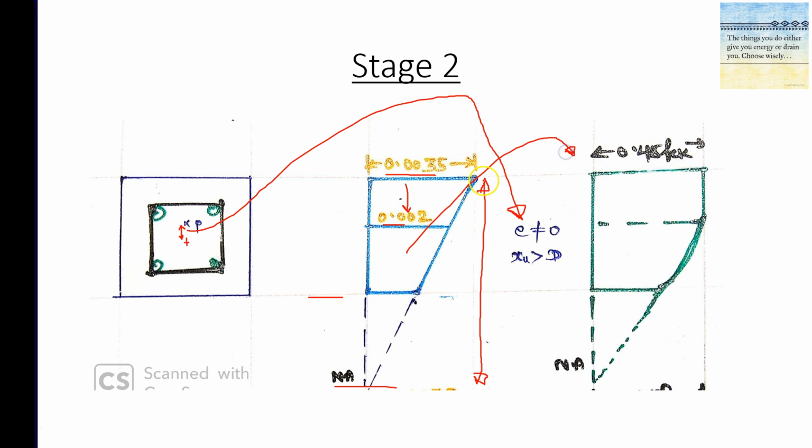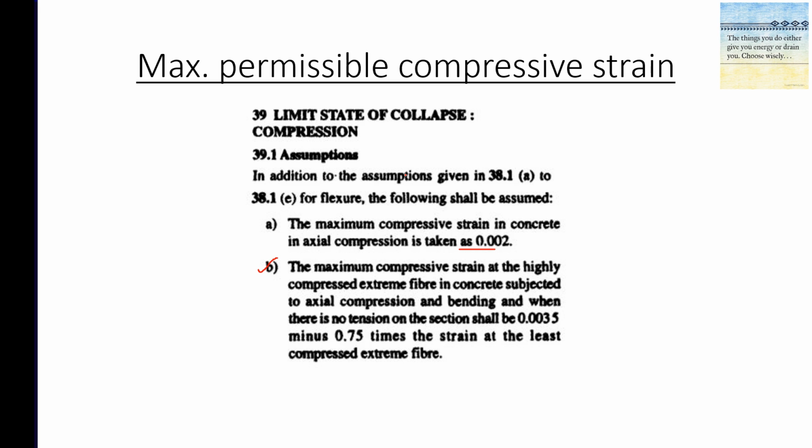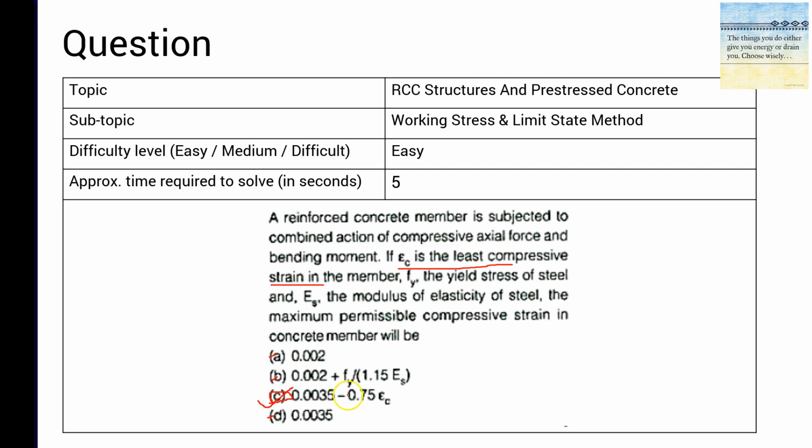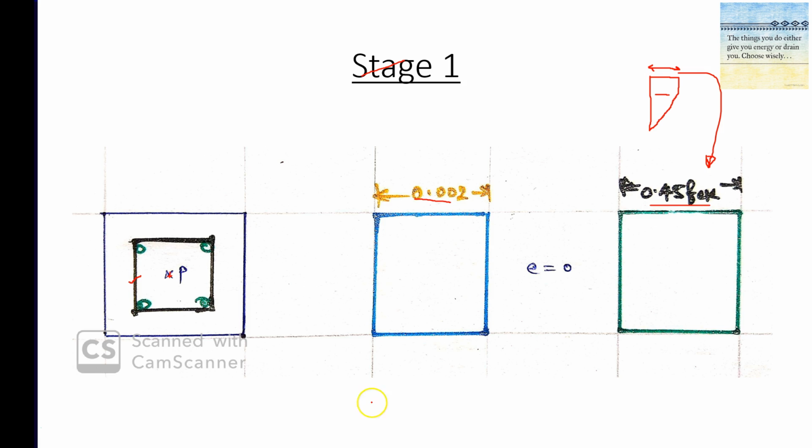All right, see here, if you carefully observe, the maximum compressive strain the section undergoes is 0.0035. Okay, it may be lesser than this also. Now we will see how this formula works here. So this is the formula we have seen, right? So we'll just take the first case. If you take the first case, what is the strain value? Strain value is 0.002, right?